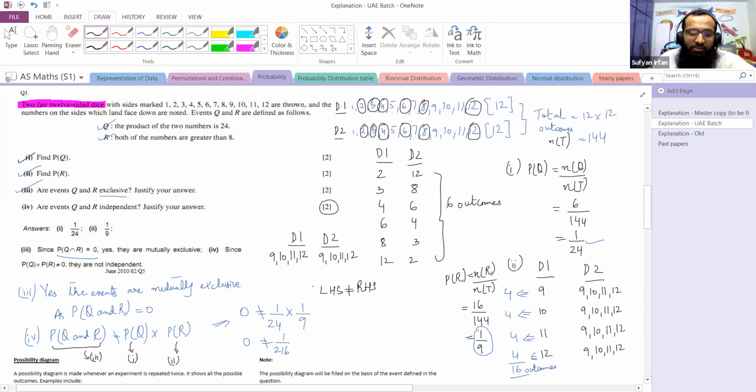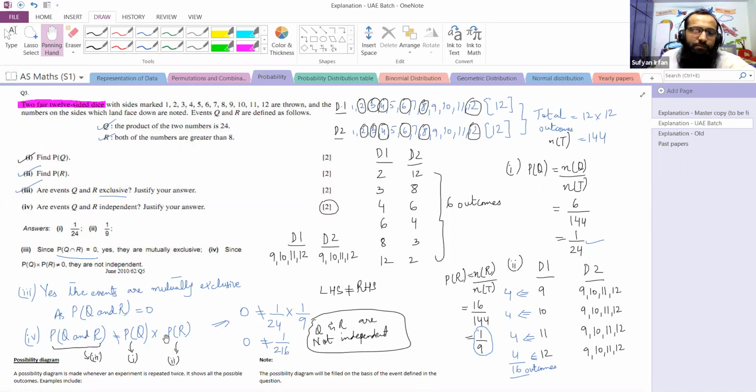When both sides of the equation are not equal, this means that the events are not independent. The events Q and R are not independent. So this is our answer. Are the events Q and R independent? The answer is no. Justification: the entire working that we have done is our justification for the answer. Are we able to understand this question of past papers?